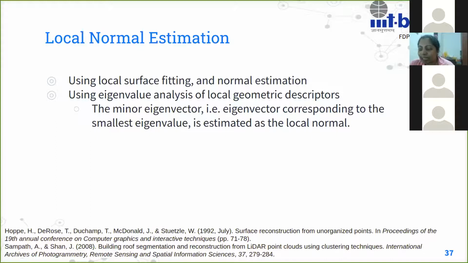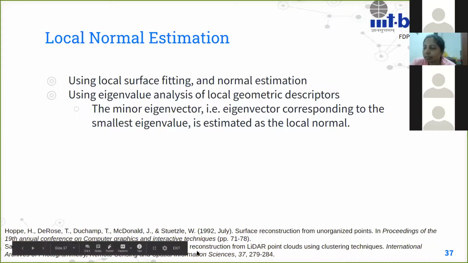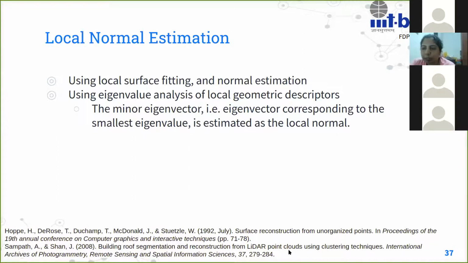And in that paper, the idea was to reconstruct surface using point clouds, and covariance tensor was used as a local geometric descriptor, and the minor eigenvector was used for finding the local normal, and the rest just followed, right? So that was the start of even using covariance matrix and things like that. And I found several works after this. I just mentioned this one because it was used for reconstruction using the LiDAR point clouds.